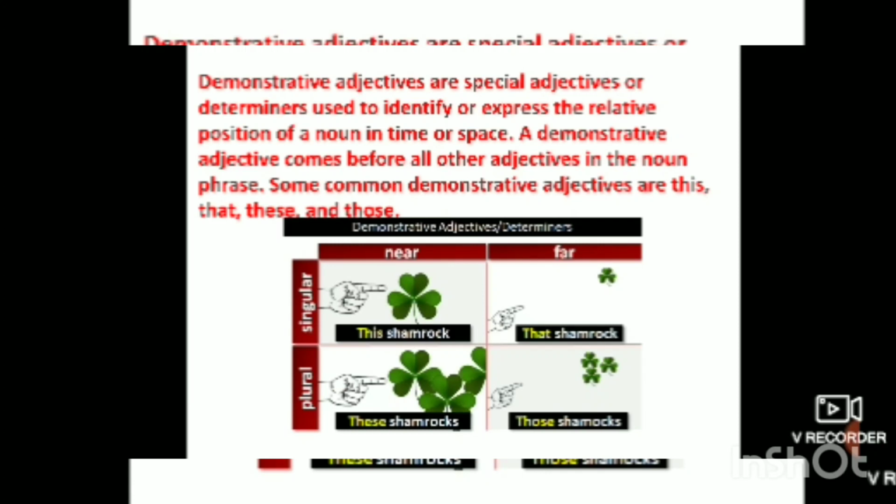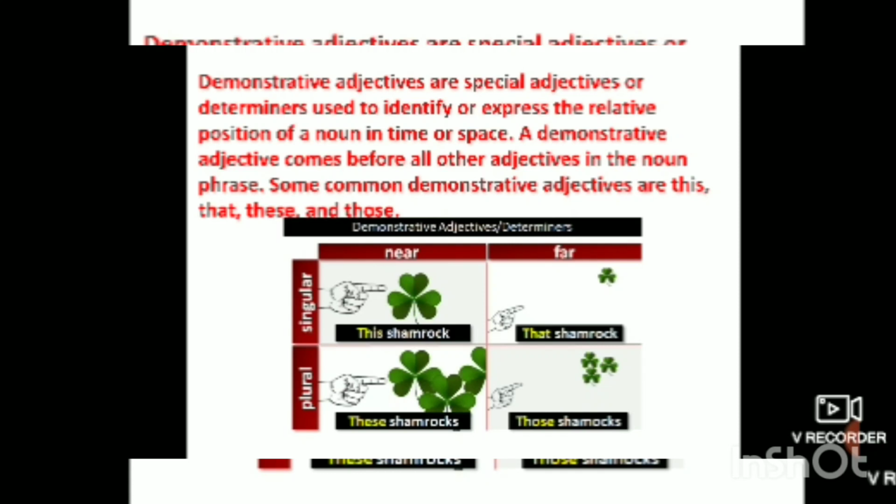Singular: this shamrock. If it is near, then it will show like this shamrock. If it is far, then that shamrock. Plural: these shamrocks. If they are far, then those shamrocks. If they are nearby, we will say this shamrock.